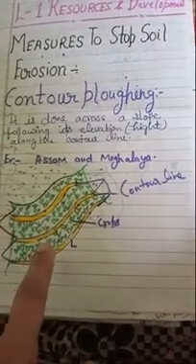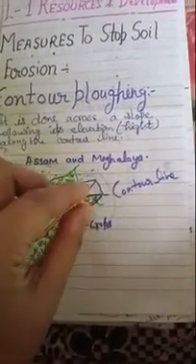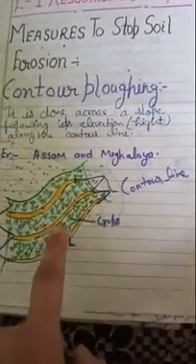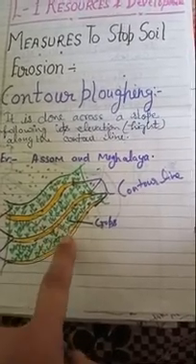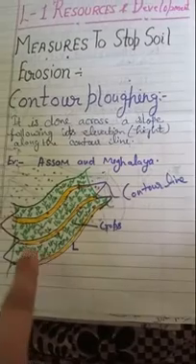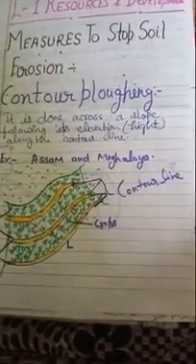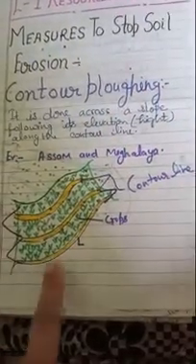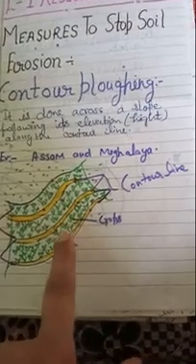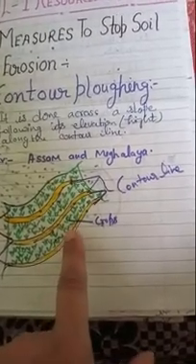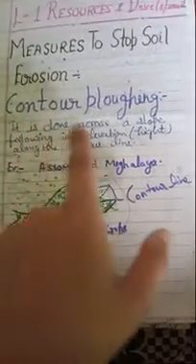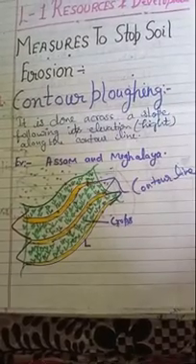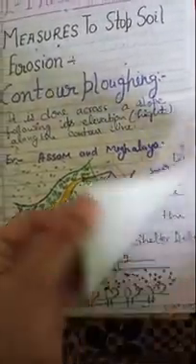Then we develop the crop pattern in this big piece of area, and in the middle of them we develop the contour lines. It is a narrow gap between these crops, and it will stop soil erosion. Because of floods and heavy rain, it will stop the soil erosion and the crop will be developed properly, because the fertility of the soil cannot be disturbed. So it is the first agricultural measure to stop soil erosion, contour ploughing. Okay, you can make the diagram also if you want.